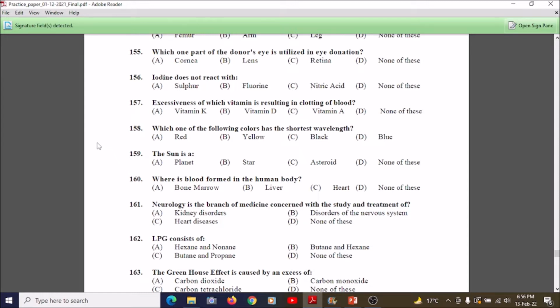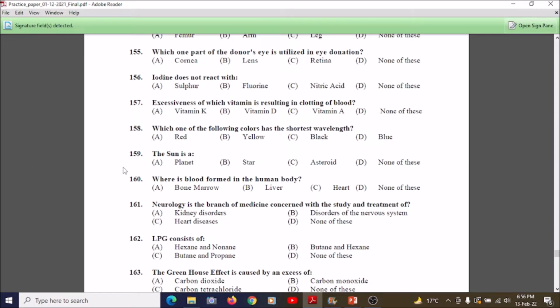Which one of the following colors has the shortest wavelength? Option A red, option B yellow, option C black, option D blue. The answer is blue. Blue has the shortest wavelength.